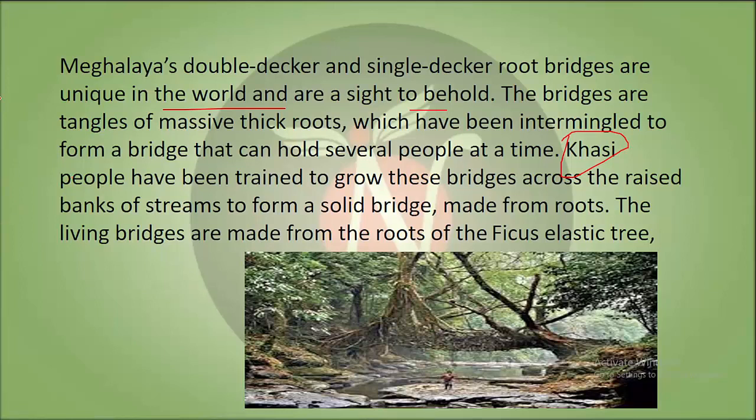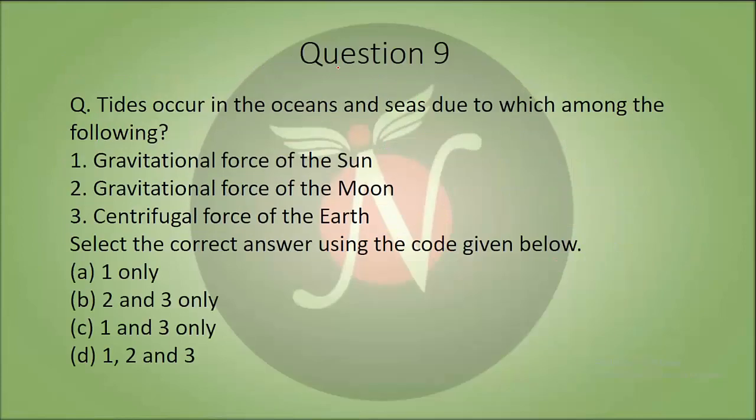This forms the solid bridge actually made of roots. The living bridges are made up of roots of the Ficus elastica tree. This is the name of the tree. And sometimes local people also take a token amount from you to pass the bridge so that they can maintain it further. Now we'll come to our ninth question.